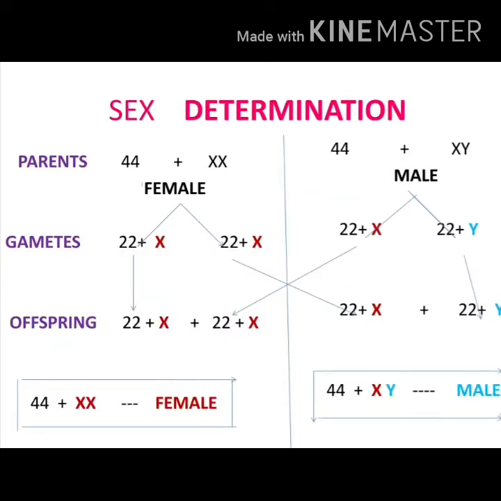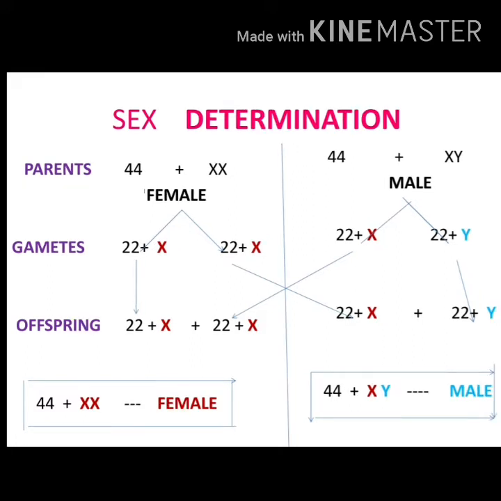Next, we will see how sex determination takes place in humans. Here you can clearly see the number of chromosomes, that is autosomes and allosomes, in the parents. On the left you can see the autosomes and allosomes in the female body, and on the right the autosomes and allosomes in the male body.